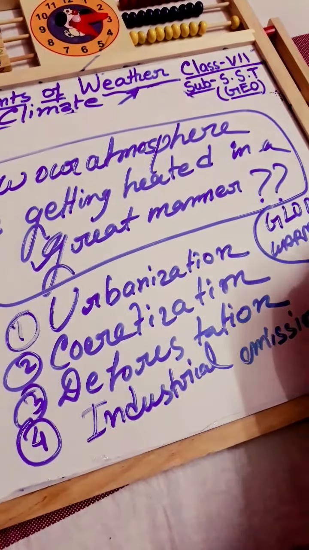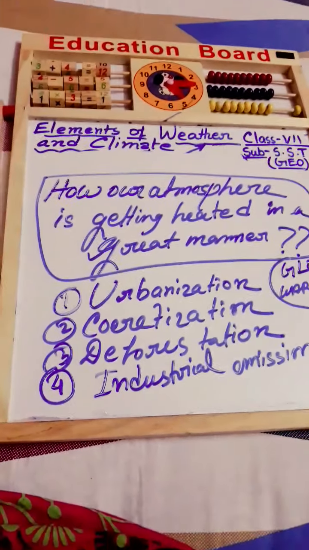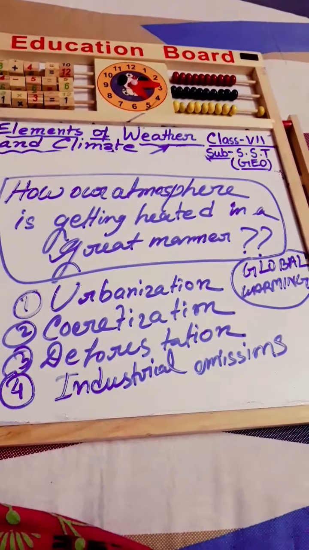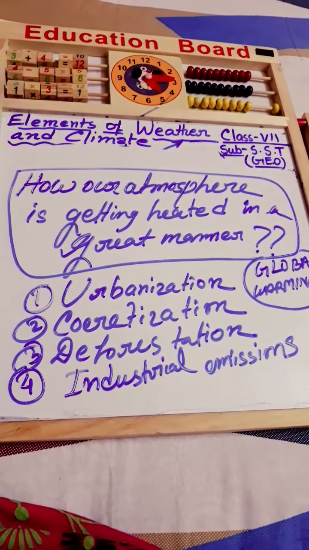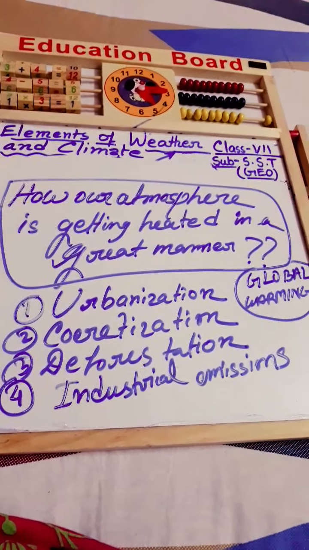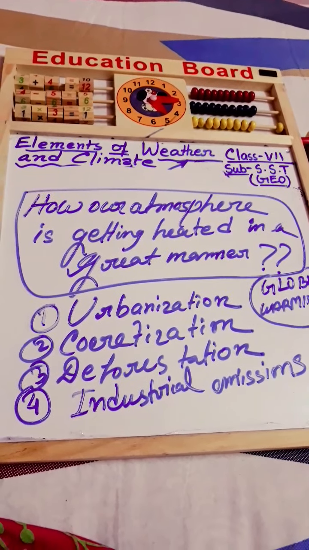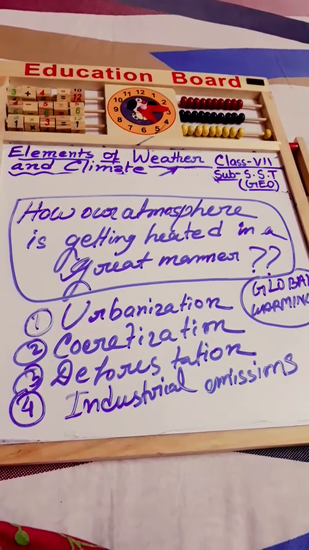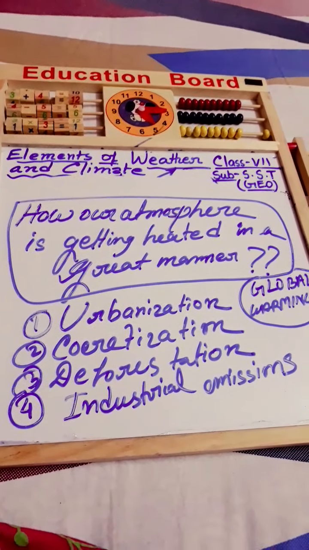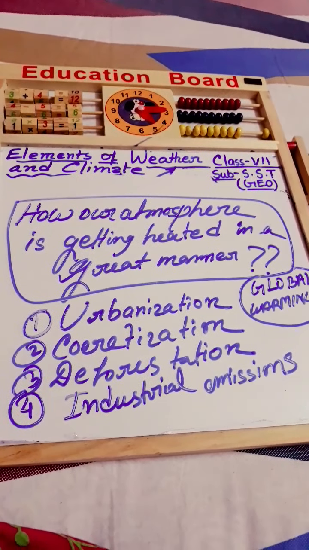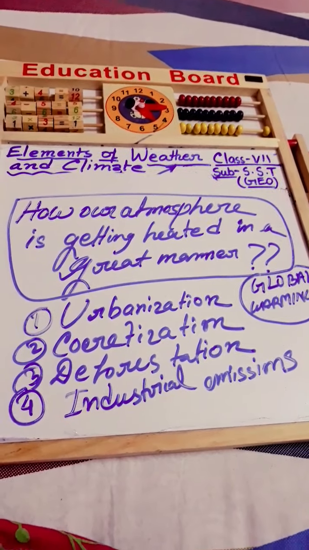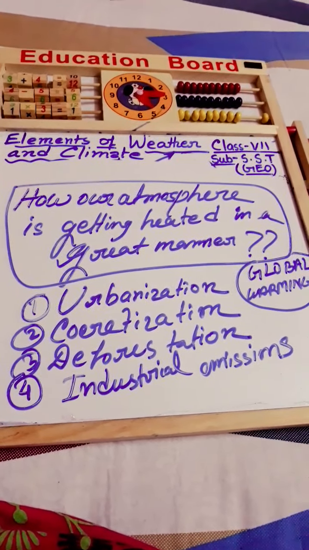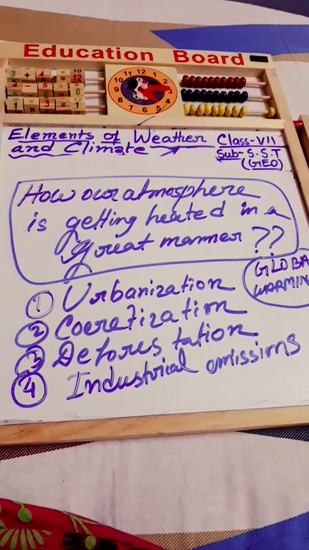So who is responsible? We are responsible for this. So what is our duty? Our duty is to minimize all these things. If it can be done by us, then it would be helpful for us and for our future generations. So this is our duty, to save our environment, to save our world. So that is the main point of this chapter.